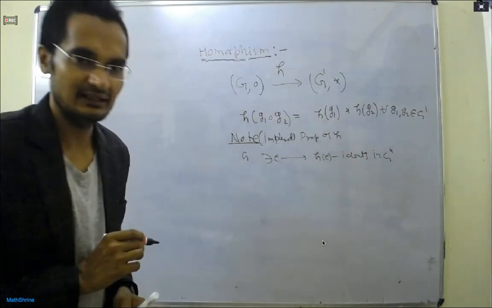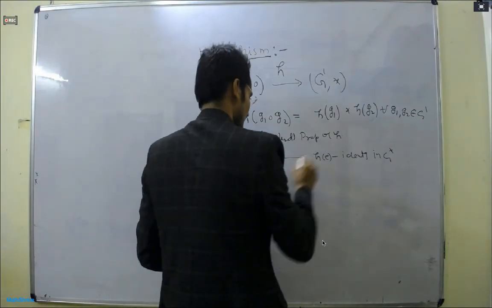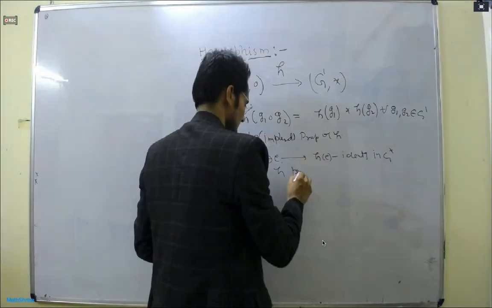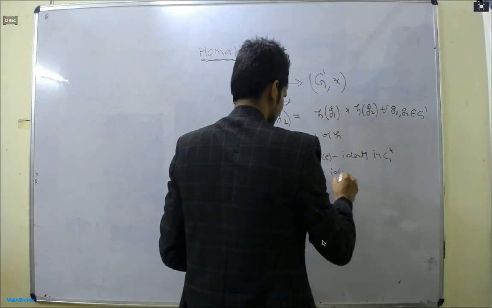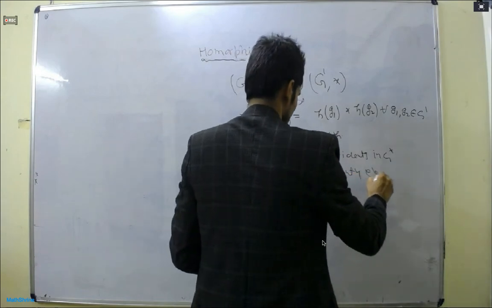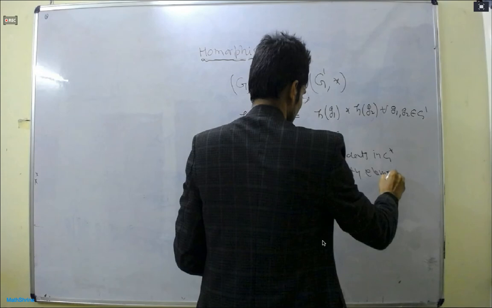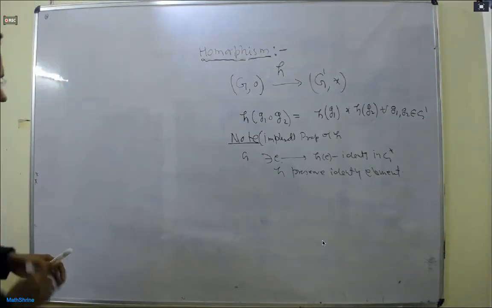Also, suppose I have the element H of A inverse. Note that A inverse does not mean a power.